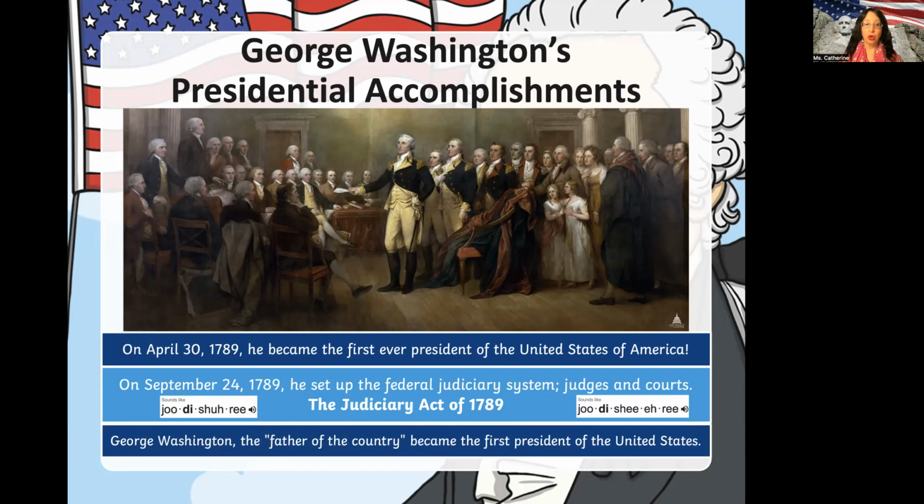George Washington, the father of the country, this is what they called him, became the first president of the United States, okay? So we constantly remember George Washington. We're always saying he was the first ever president of the United States of America. And they called him the father of the country because he became the first president of the United States.